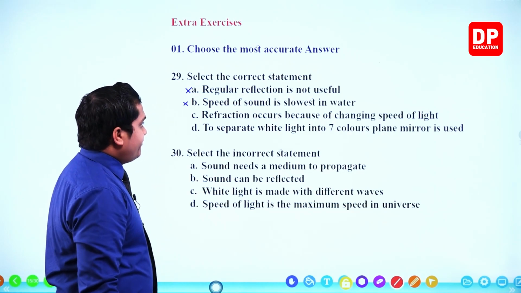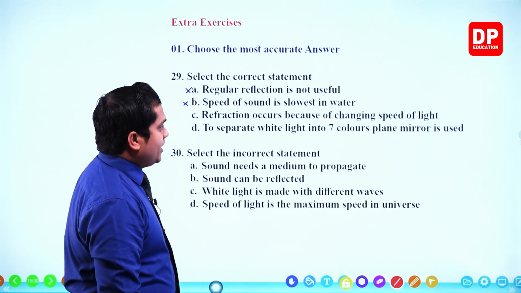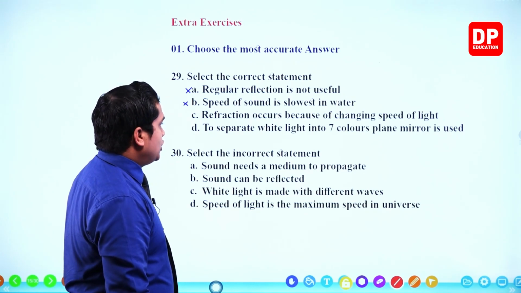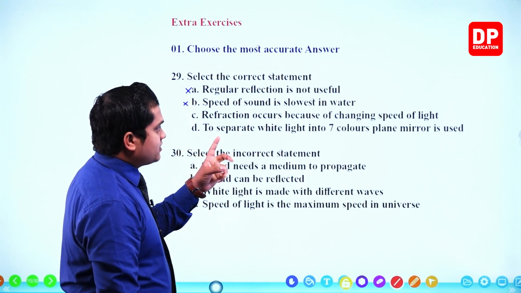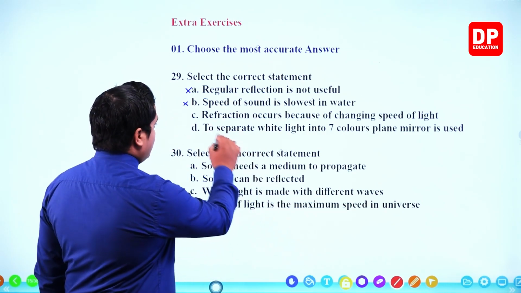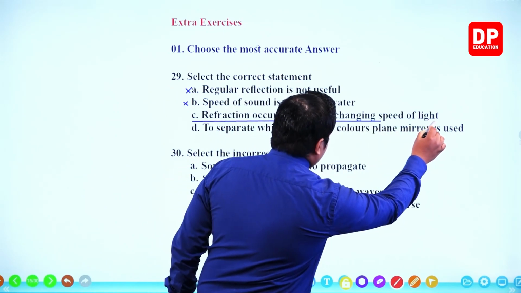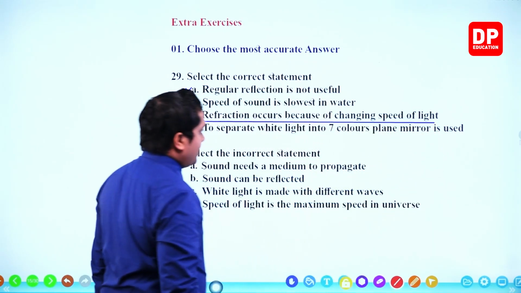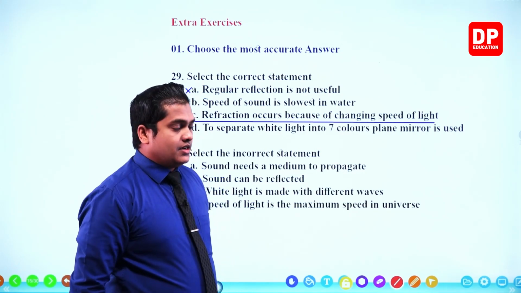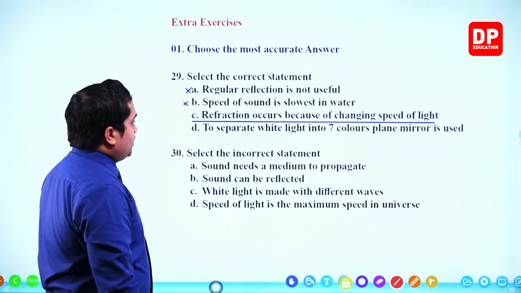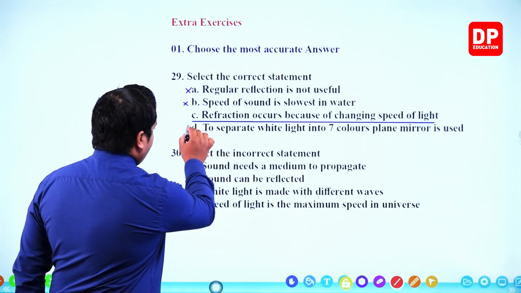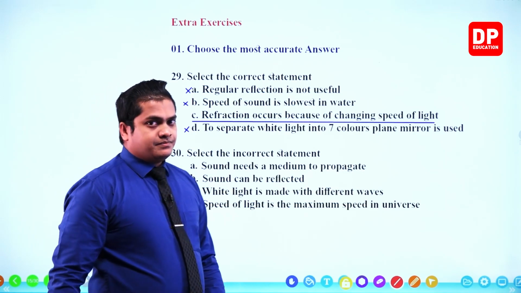Next one. Refraction occurs because of changing speed of light. That is correct, my dear children. Can you remember? Because of change in the speed of light, we studied that the refraction of light rays is going to happen. So that is correct. Let's go for the fourth one. To separate white light into 7 colors, plane mirror is used. Totally incorrect, right? We use the prism.